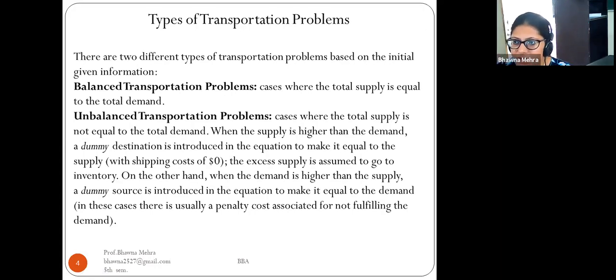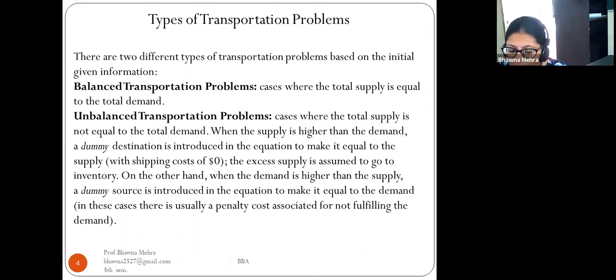Now come to the types of transportation problems. There are two different types of transportation problems based on the initial given information. The first one is the balanced transportation problem, the case where the total supply is equal to the demand. In a balanced transportation problem, the rows and columns are equal, for example four rows and four columns. In this case the total supply is equal to the total demand.